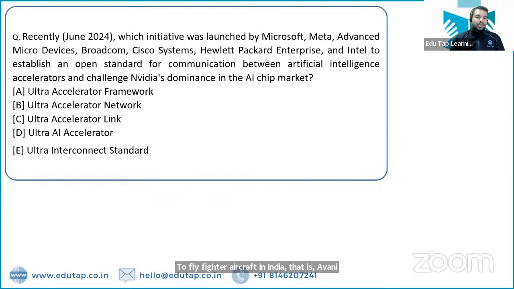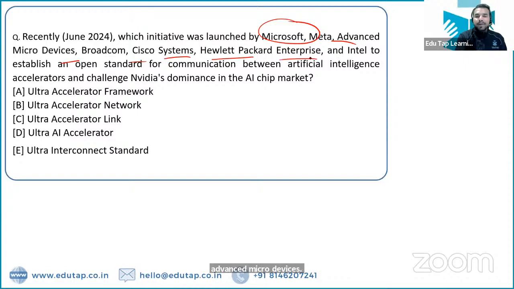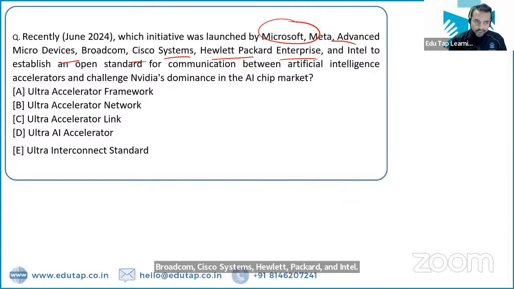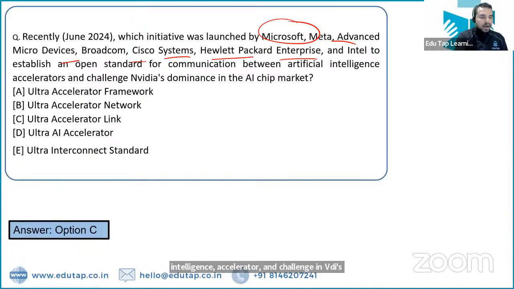Next question, guys. Tell me the name of the initiative which was launched by Microsoft, Meta, Advanced Micro Devices, Broadcom, Cisco Systems, Hewlett Packard Enterprise, and Intel, an open standard for communication between artificial intelligence accelerators to challenge NVIDIA's dominance in the AI chip market. What is the name? That is Ultra Accelerator Link. That is the right answer. Option C, Ultra Accelerator Link.